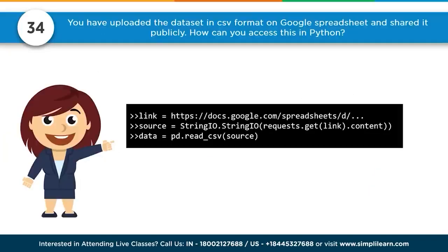Number C. Number 34. You have uploaded the data set in CSV format on Google Spreadsheet and shared it publicly. How can you access this in Python? What's important here is to know that we can read stuff with pandas. We don't show it here, but there are actually a number of ways to do this. One, we have our link generated from Google Docs spreadsheets, and then we can do a StringIO, requests.get(link).content. So there's our source. And then finally, we know that pandas can read a CSV. There are obviously many ways to read a CSV, but data equals pd.read_csv(source).